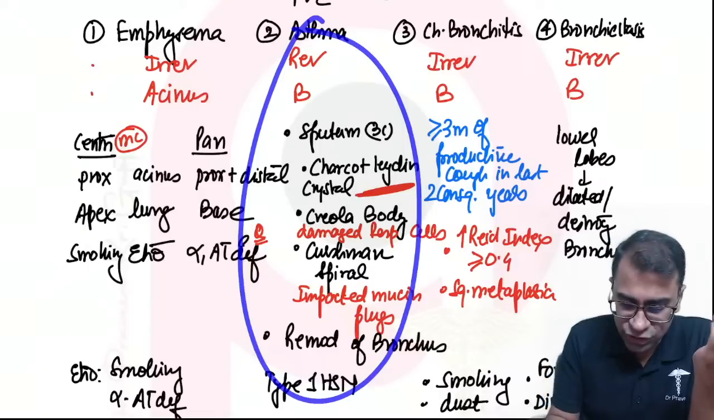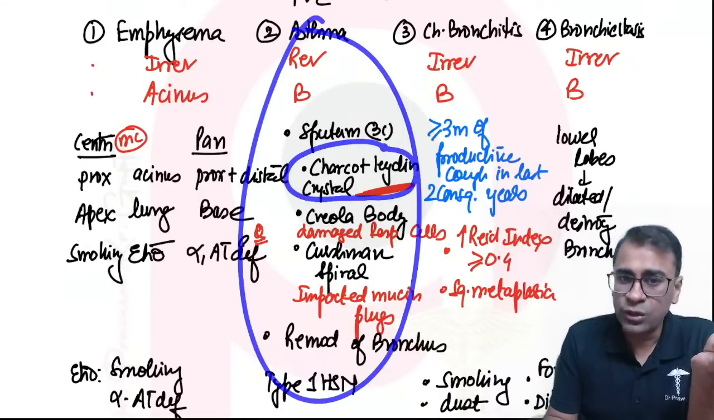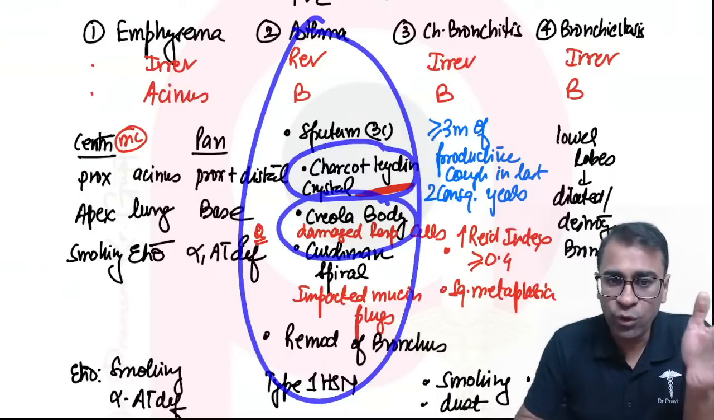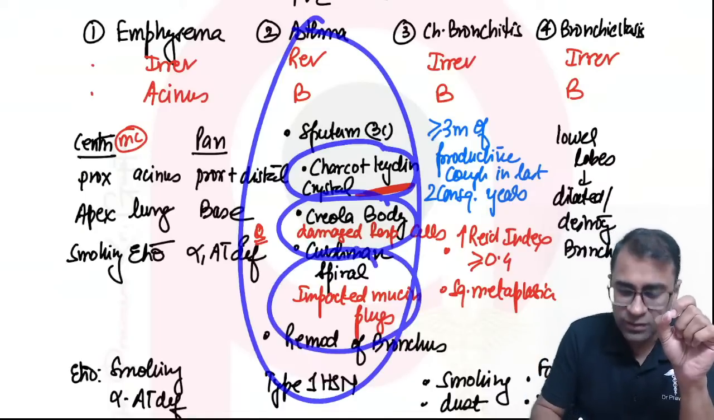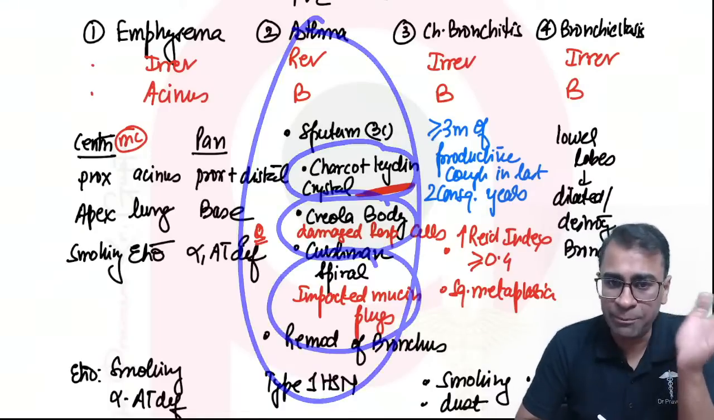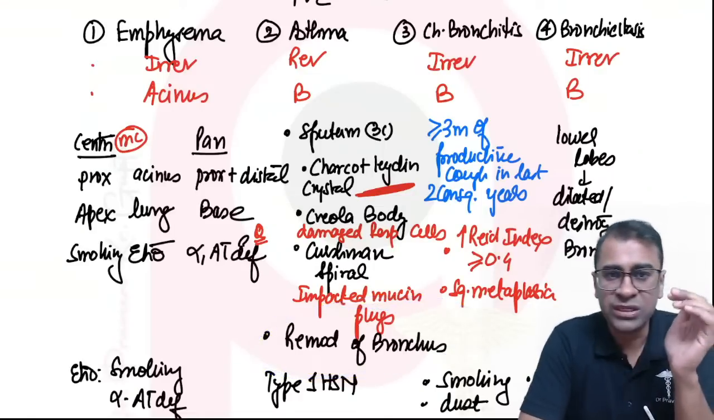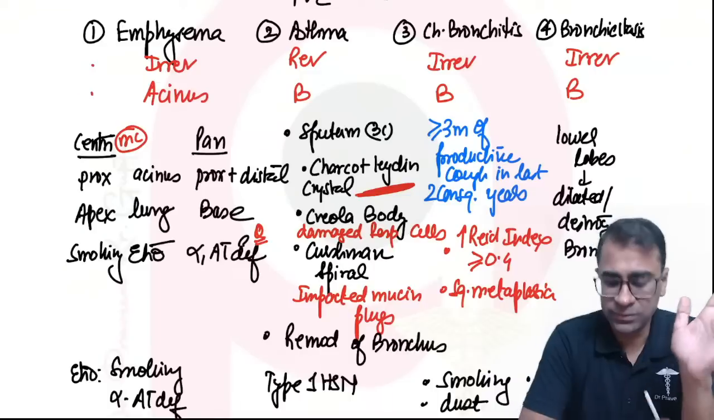Now, in asthma, the main finding seen is 3C. 3C क्या है? Charcot-Leyden crystals. What are these? Eosinophil crushing artifacts. Then Creola bodies, which are damaged respiratory cells, and Curschmann spirals, which are impacted mucin plugs. In the bronchial biopsy, we see remodeling of the bronchus.